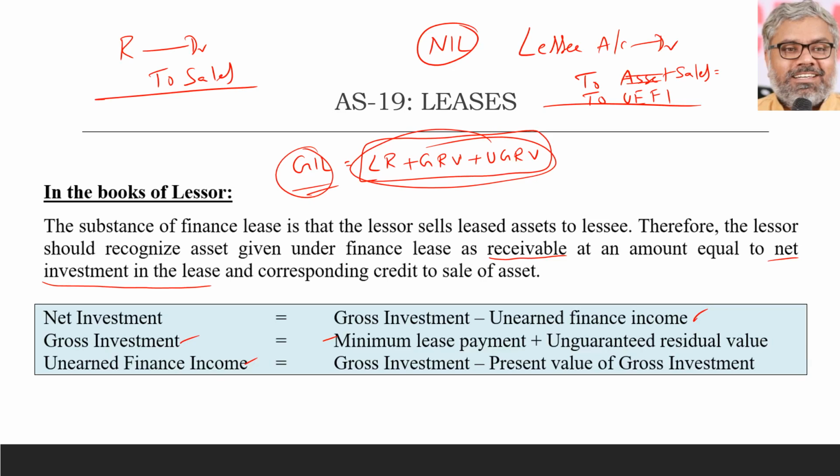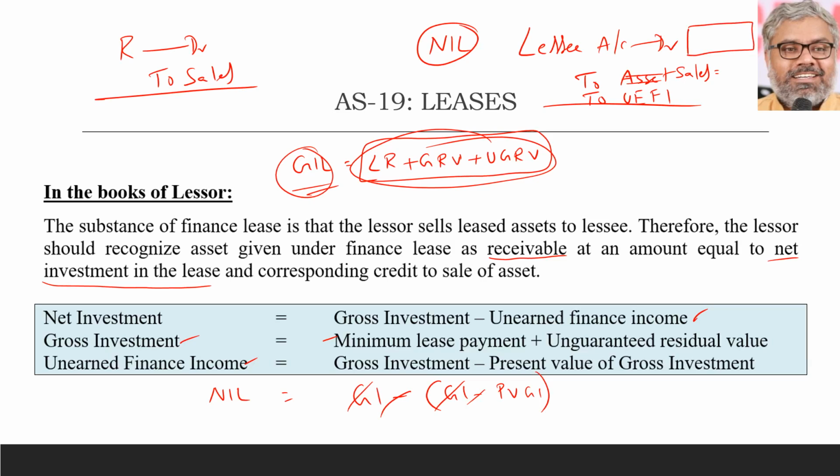In other words, if you just substitute, net investment in lease is equal to gross investment minus unearned finance income, which means gross investment minus gross investment, plus present value of gross investment. If you take these two out, this becomes plus. So what is the net investment in lease here basically?